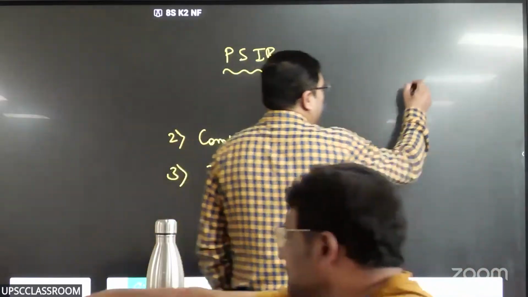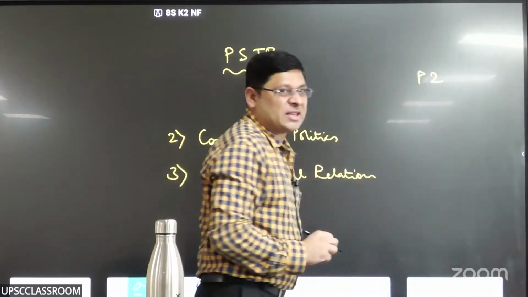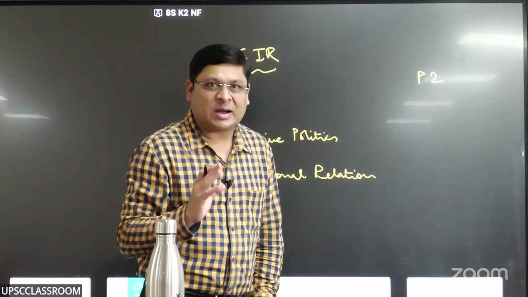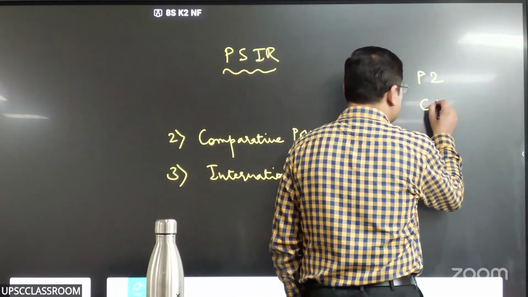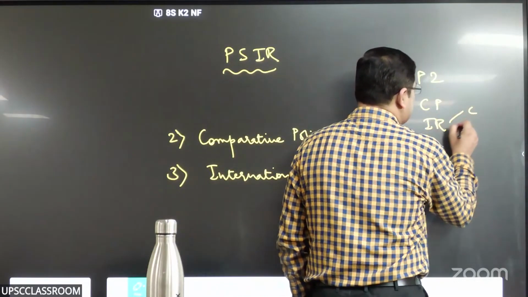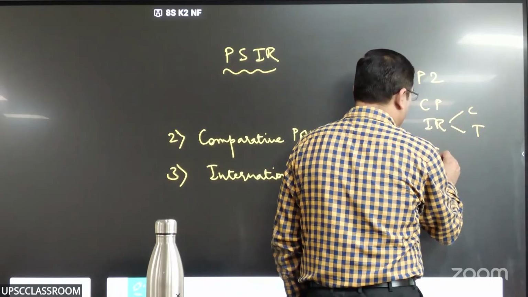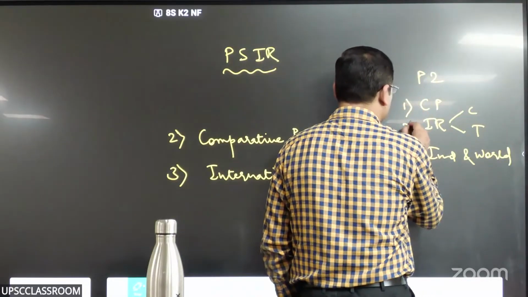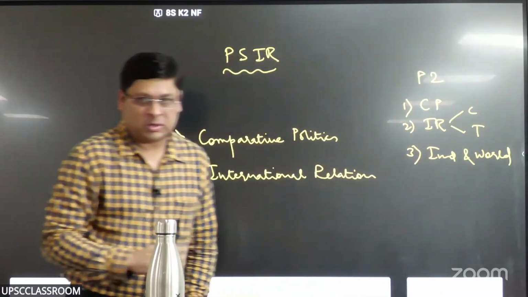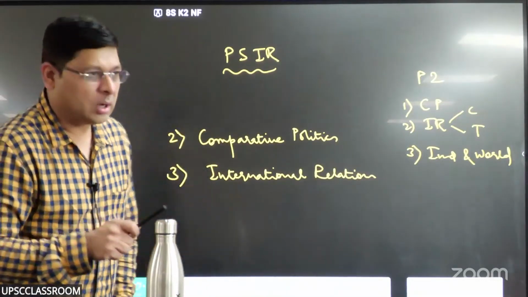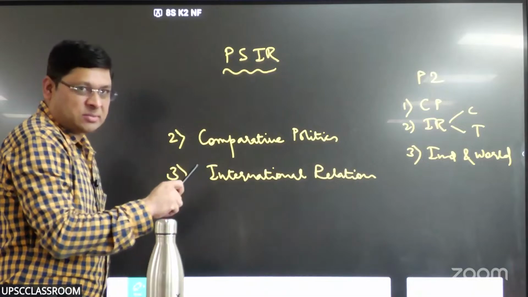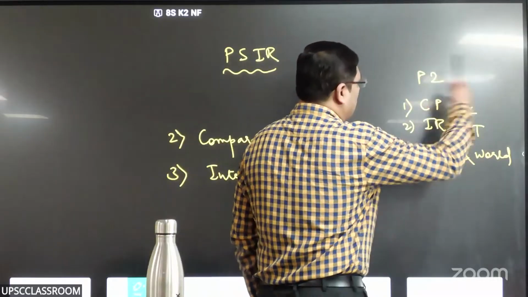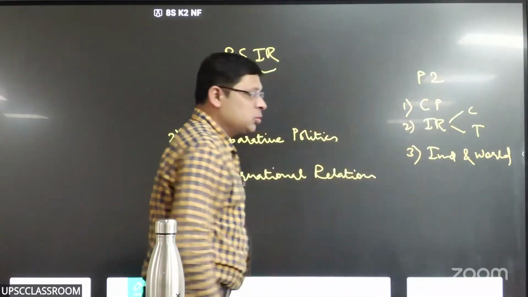So if you look at paper 2 from the perspective of UPSC examination, what are the components in paper 2? I would say there are 3 components. One is comparative politics, other is IR concept theory, and then India and world. These are 3 components in paper 2, right? So comparative politics, international relations concepts, theories, and India and world. All right.